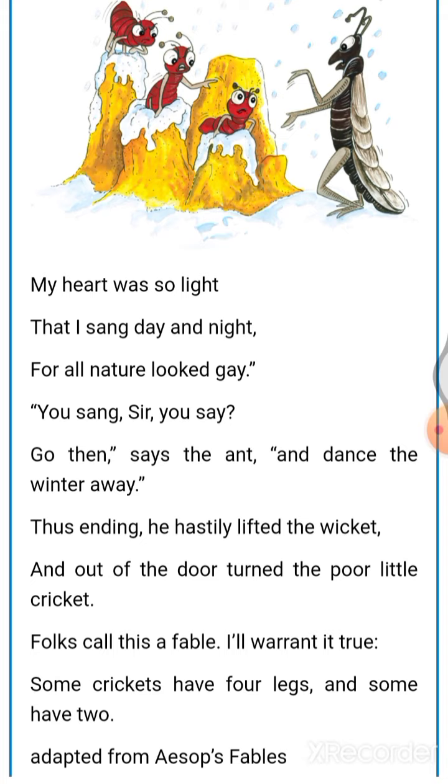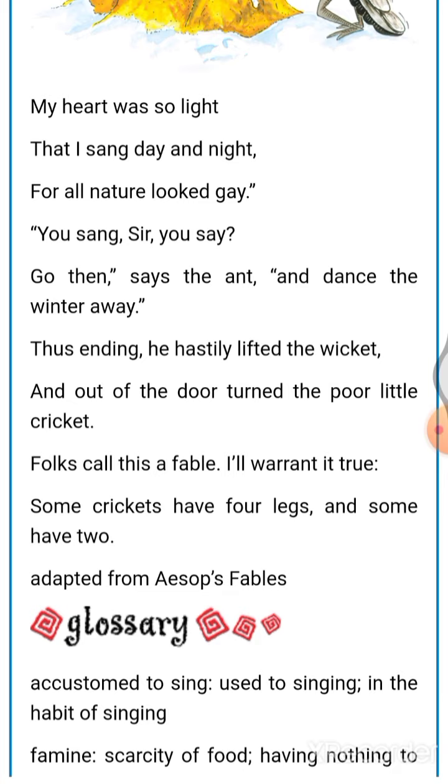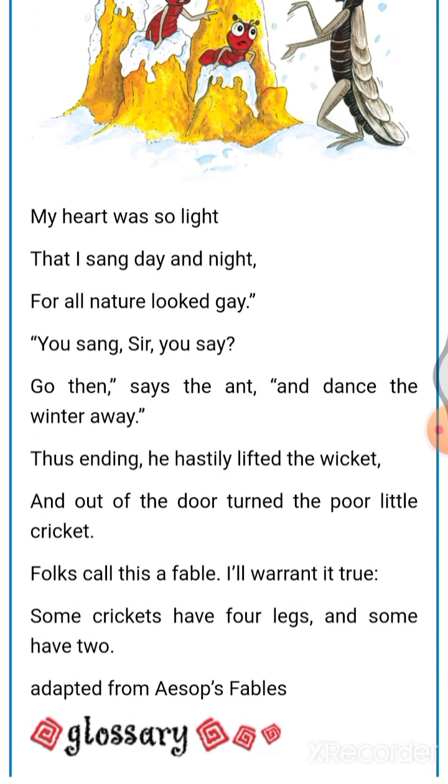Folks called this a fable, I warrant it true. So the poet here is saying that folks, meaning people, call this a story, but I consider it to be true. Some crickets have four legs and some have two. Here you can see the cricket insect has four legs, right? But he's giving an inner meaning, that even a two-legged cricket. Now who is the poet talking about as the two-legged cricket? Actually the poet is speaking of human beings.